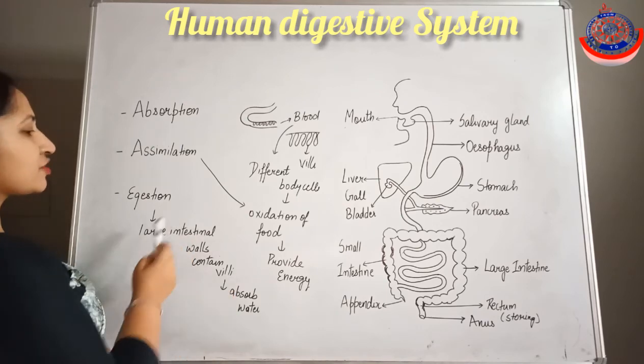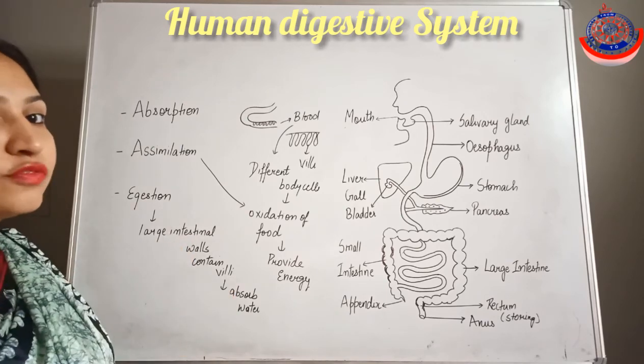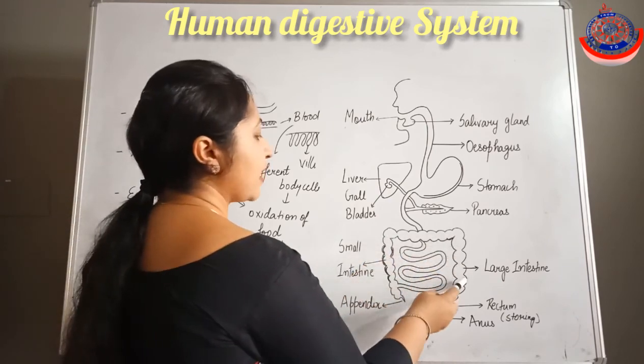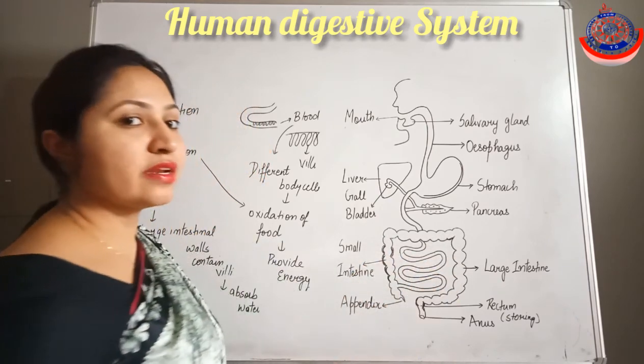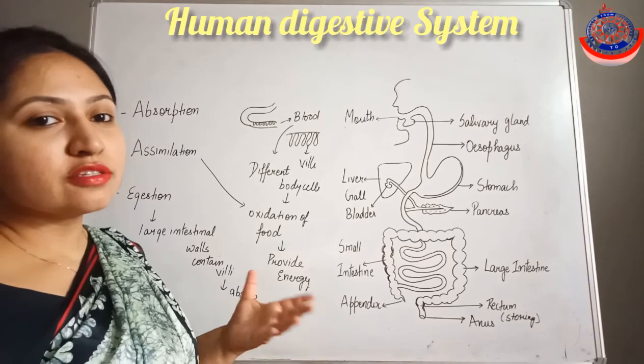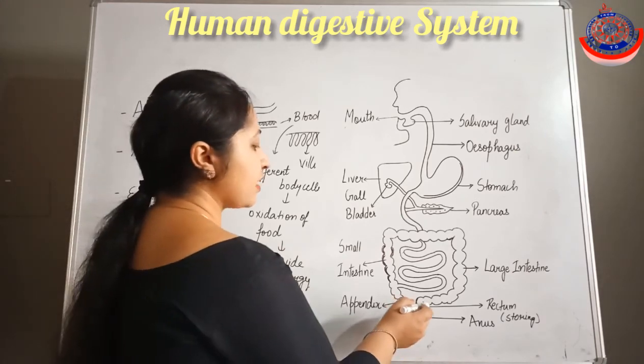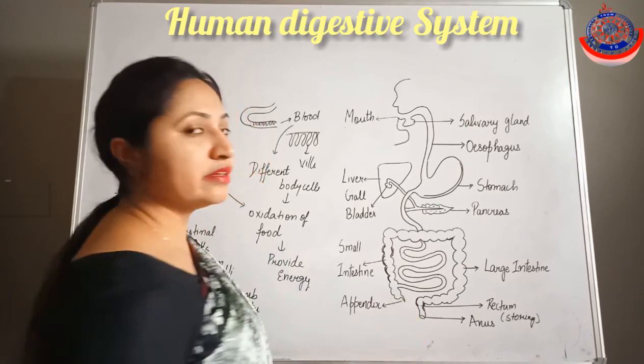Next is egestion, in which the undigested food passes to the large intestinal region, where maximum water absorption occurs, and the solid undigested food is stored in the rectum and removed from the anus.